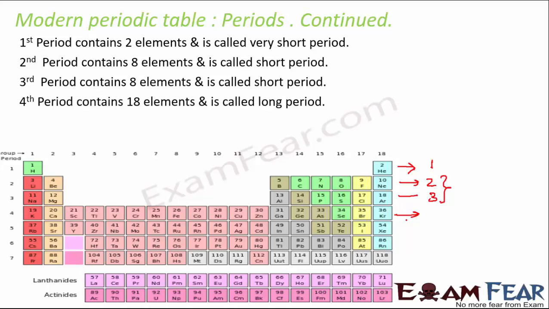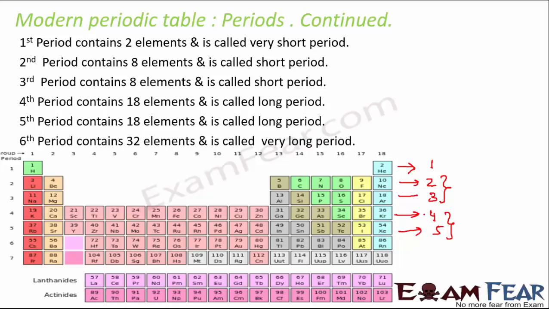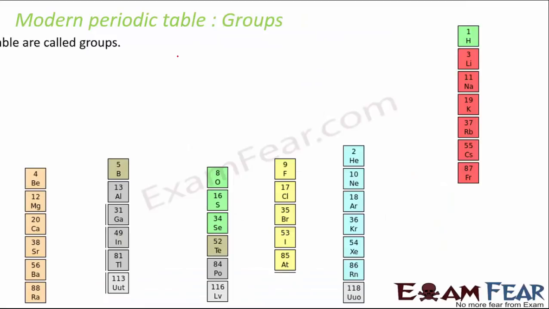Then you have the fourth and fifth periods and both of them again have 18 elements. So these two periods are called long periods. And then finally you have the sixth period which has 32 elements and it is called the very long period. So depending upon the number of elements that you have in a period, the period is named very short, short, long or very long. Now let's talk about groups.